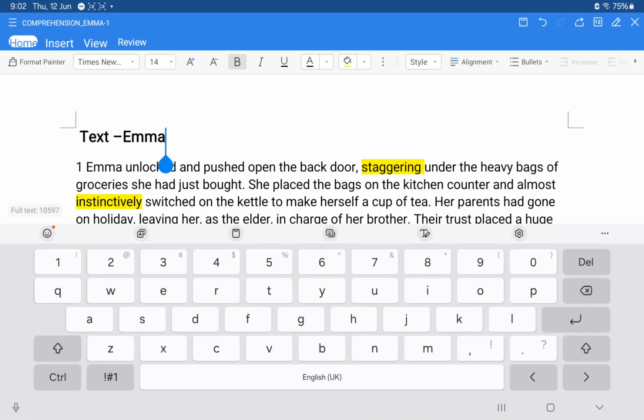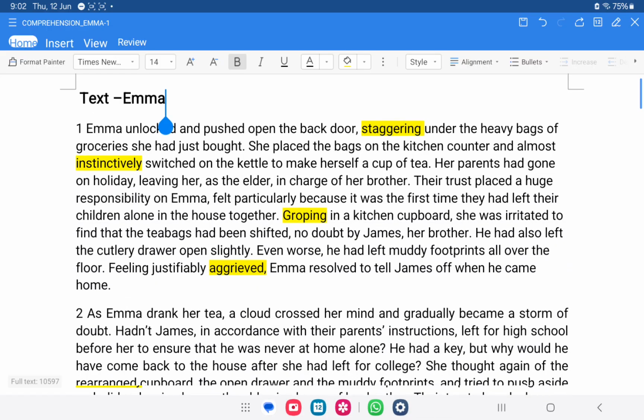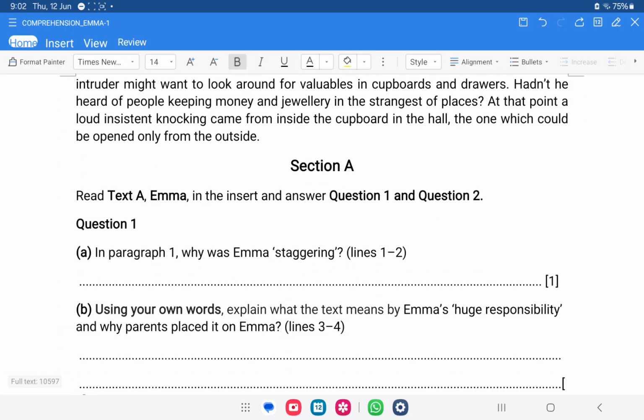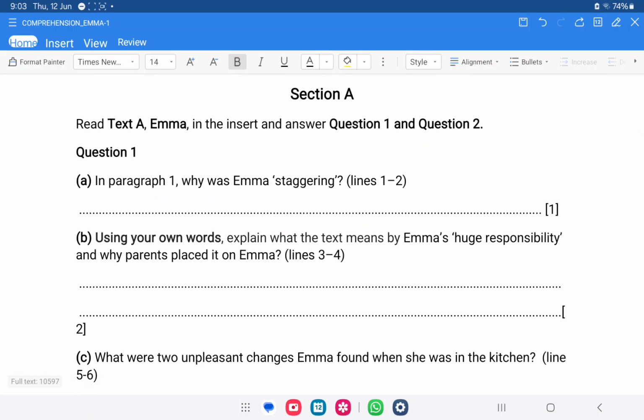Let's have a look at the questions that we have in this. First of all, section A. Text A, Emma, in the insert, and answer question number 1 and question number 2. Question number 1, again I'm telling you, this question number 1 has 16 marks.